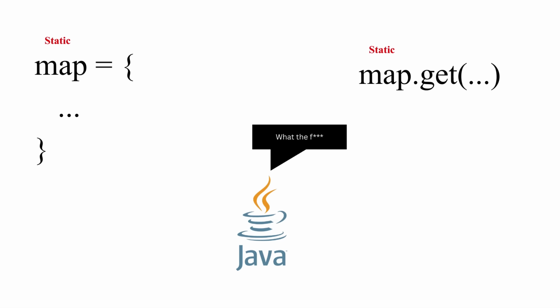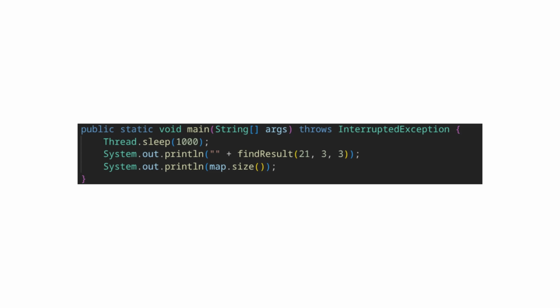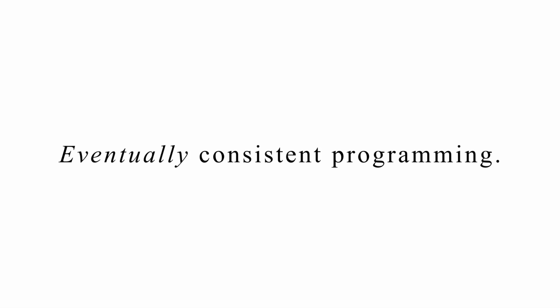Adding everything to our hash map statically while also trying to access the hash map creates a weird limbo state where data is being stored while also not being there yet. This is called a race condition and is a terrible mistake that programmers make all the time. You may be screaming at your computer, "Just put the hash map in the main." But come on, that's really boring. Instead, I just decided to make our code wait for 1 second and pray that our computer can finish the hash map before we access it. In the industry, this is known as eventually consistent programming. That's a good one. That was fun.